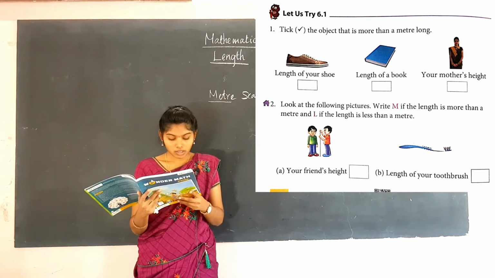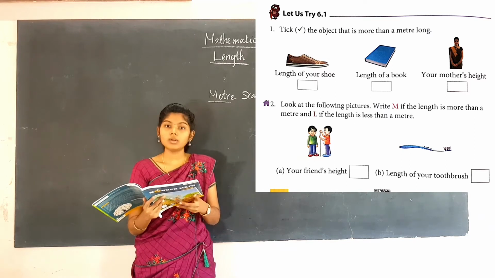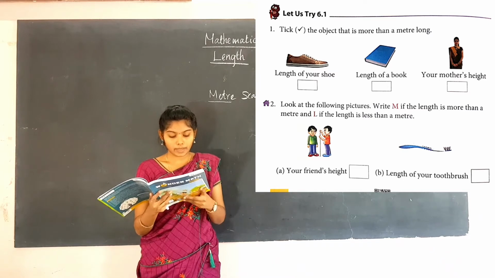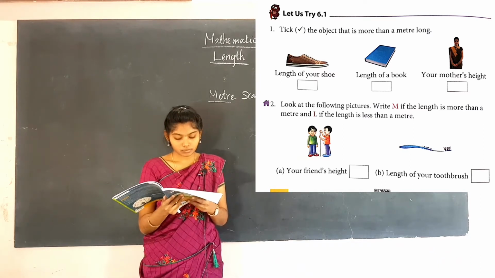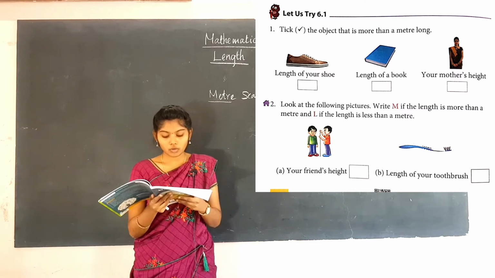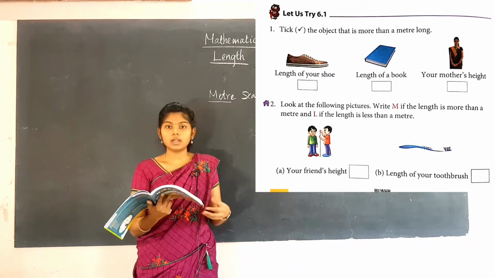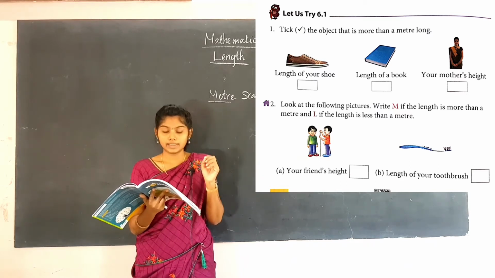See the first one, your friend's height. Your friend's height is more than a meter. So this length is more than a meter, and you have to use capital M. The next one is the length of your toothbrush. Your toothbrush is so small, less than a meter. So you have to use capital L there.